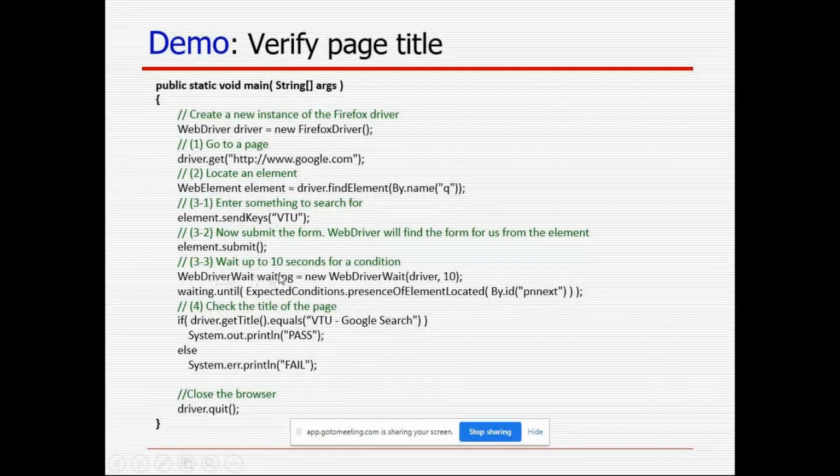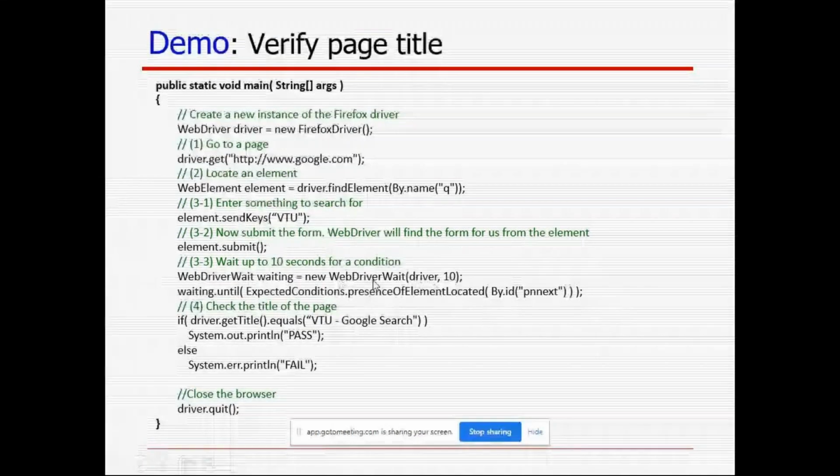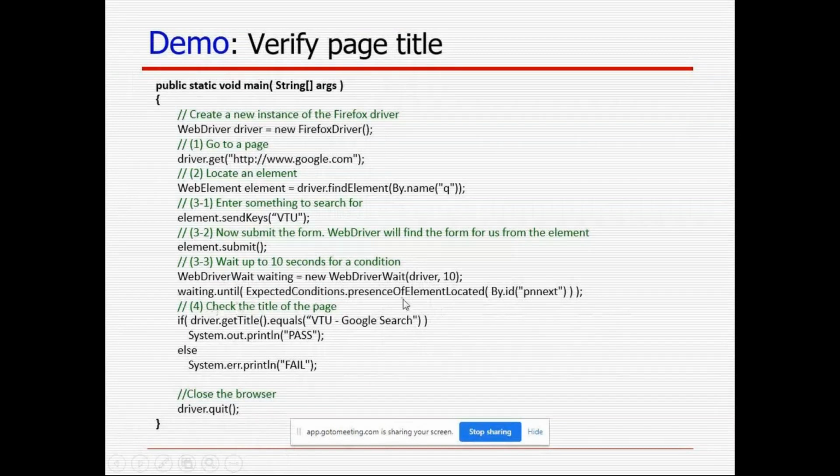Then it will wait. Manually, if I have searched anything in the search box, to get the response we have to wait. So for that also, here we need to wait up to 10 seconds for a condition. This is WebDriverWait wait equal to new WebDriverWait(driver, 10). This is actually the synchronization topic. I will come to it in the next slides, and I will explain this one in the synchronization.